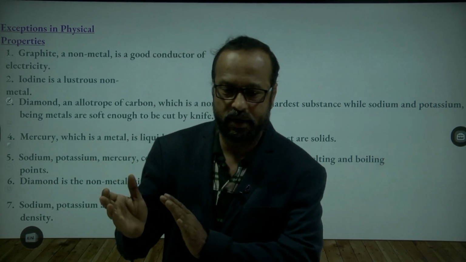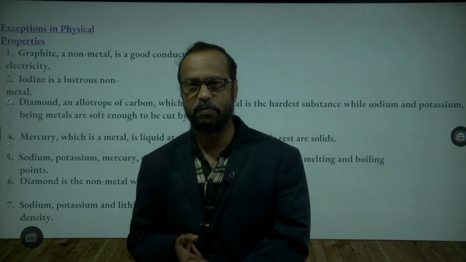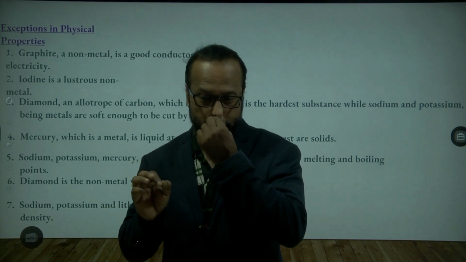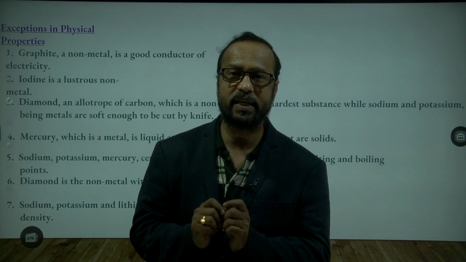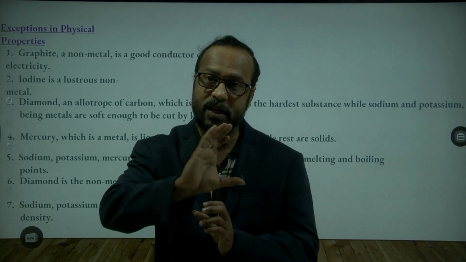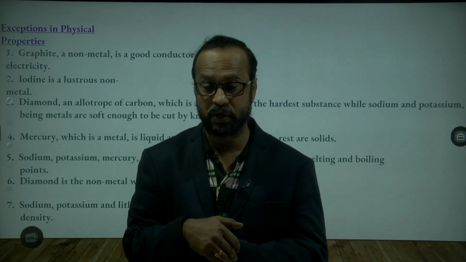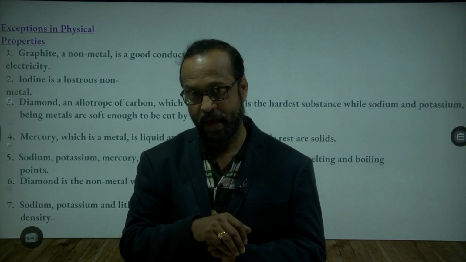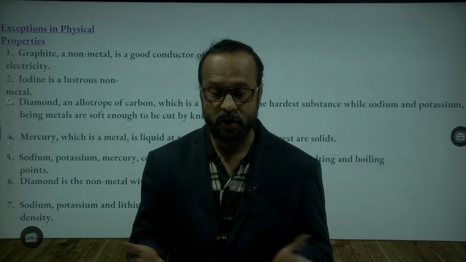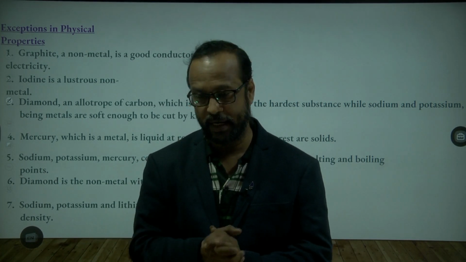Now see here, some exceptions are given on the screen. Graphite is an allotropic form of carbon, meaning it is another form of carbon. And carbon is a non-metal, so graphite is also a non-metal.